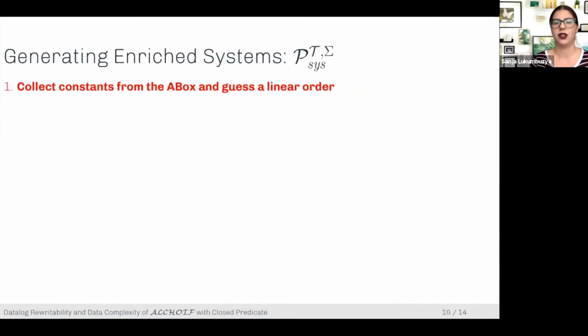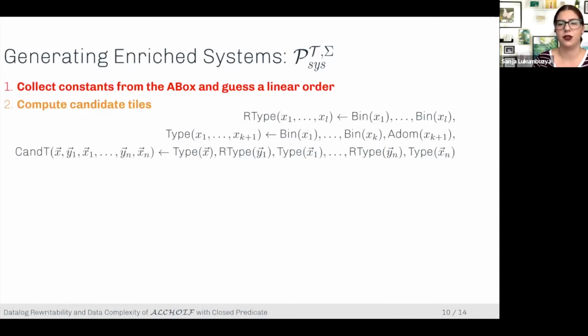So I can tell you a little bit more about how we do the generating part. So the first thing is we collect the constants from the A box and we guess a linear order. And we need these in order to be able to encode our variables, inequalities, and implications. So the second thing is, if you think back, our variables are just tiles, right? So we need to somehow encode the tiles.